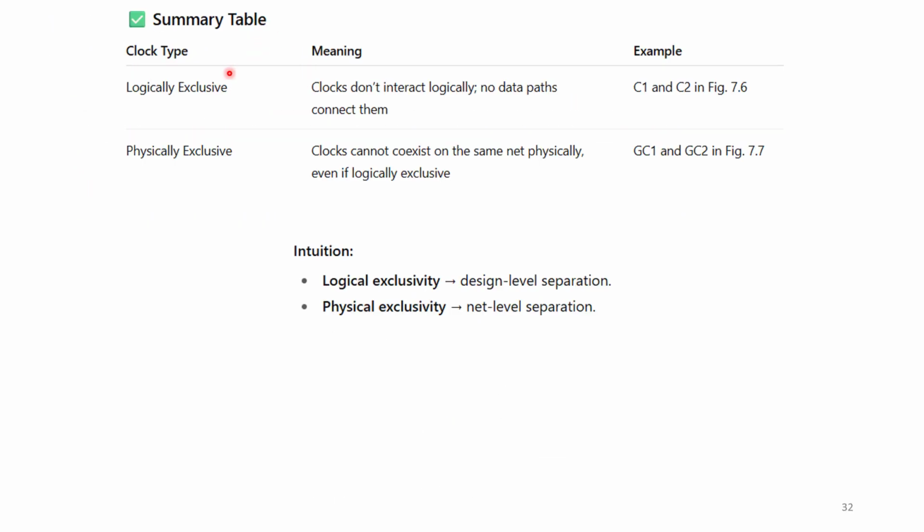Coming to the overall summary, logically exclusive means clocks don't interact logically, and no data paths connect them. Here C1 and C2, which I showed in the previous figure, are logically exclusive. Coming to physically exclusive, clocks cannot coexist on the same net physically even if logically exclusive. On a single net you cannot apply two different clocks, and that is what should be taken as physically exclusive. So logically exclusive is design-level separation, physically exclusive is net-level separation. This is about logically exclusive and physically exclusive clocks.